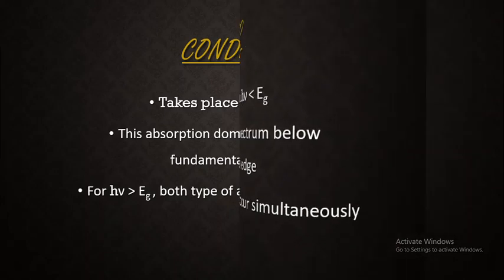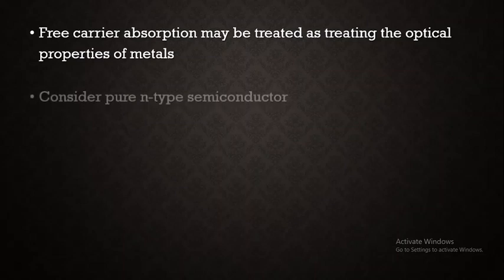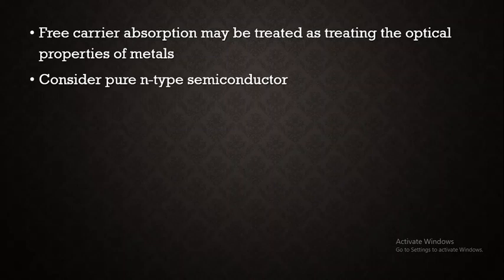So this is the condition for free carrier absorption, and this process may be treated like the optical properties of metals itself. So for generalizing some results, we can take the results from the free electron model of metals. Here let us consider a pure n-type semiconductor, meaning we are considering only electrons as the charge carriers.